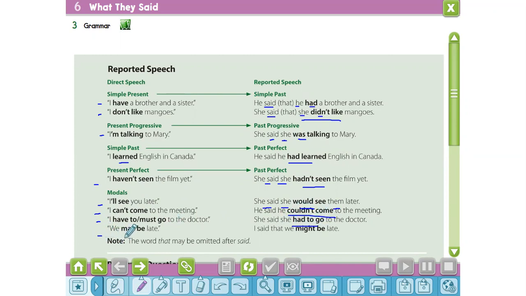"We may be late." I said that she might be late. May be changes into might be. Keep in mind, please, the word that may be omitted after said. We can say said that or said. Is it clear, my lovely students?